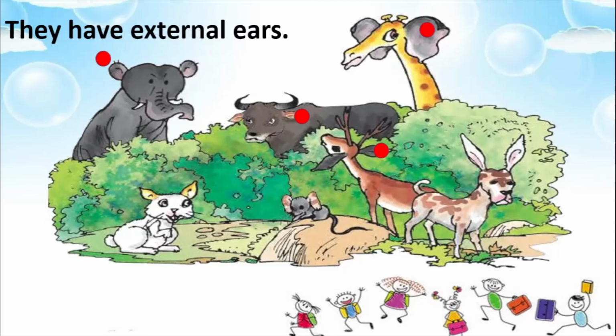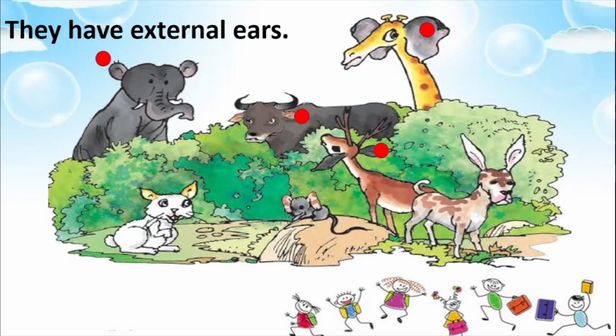So most of these animals which give birth to their young ones, which suckle their young ones, that is, which feed milk to their young ones, all have 4 legs, they have hair on their body, and they have external ears. So children, wasn't that a very interesting lesson where we talked about animals? We found out that there are animals in the air, animals found on the ground, and animals found in water. We saw that animals have different colors, shapes, sizes, and they also move in different ways.